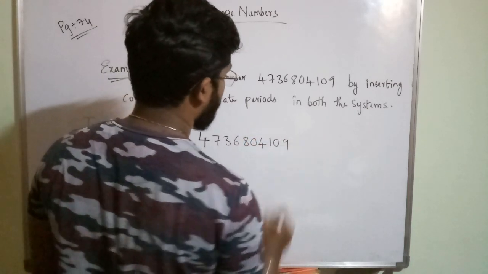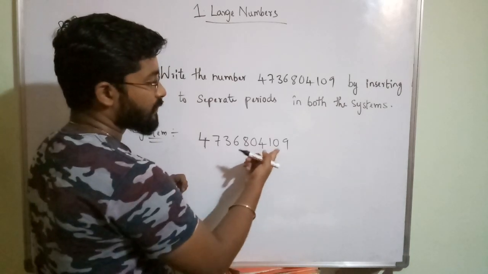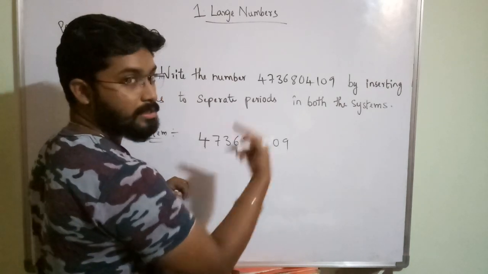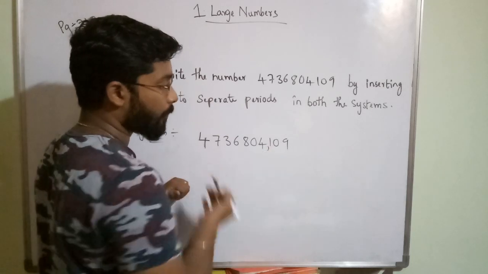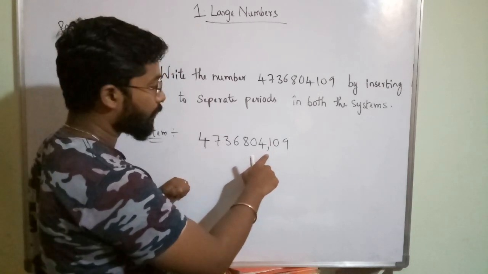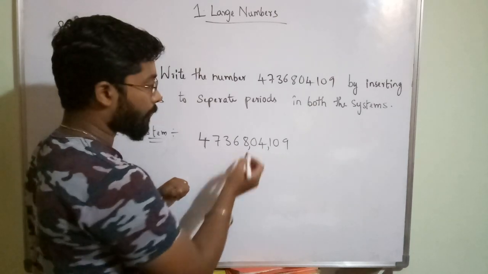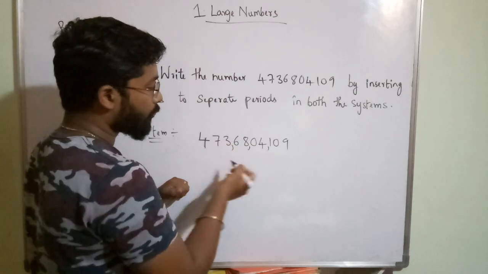736804109. This is the given number. In the Indian system, what I said: after the first 3 digits, starting from right to left, we have to put one comma. So I have put one comma after 1. Again, after 2 digits we have to put one comma. After 2 digits you have to put one comma.